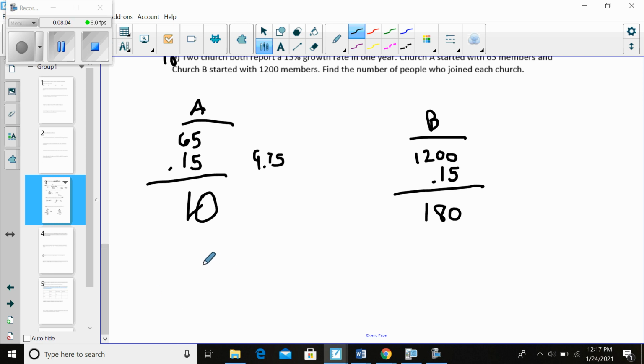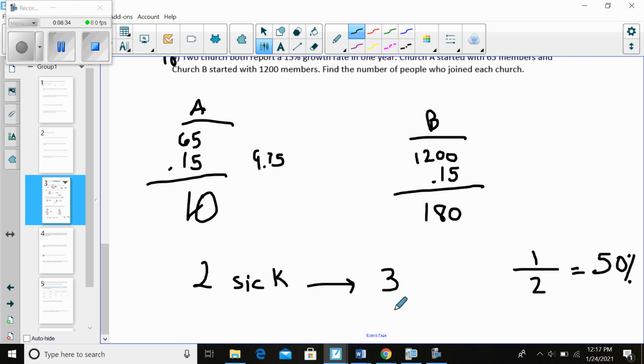For example, if 2 people are sick, right? And then the next week, 3 people have it, 3 people are sick, what percent increase is that? Right? I went up by 1 and compared it to 2, right? So going from 2 sick people to 3 sick people is actually a 50% increase. Okay, so that's how misleading this statistic can be.